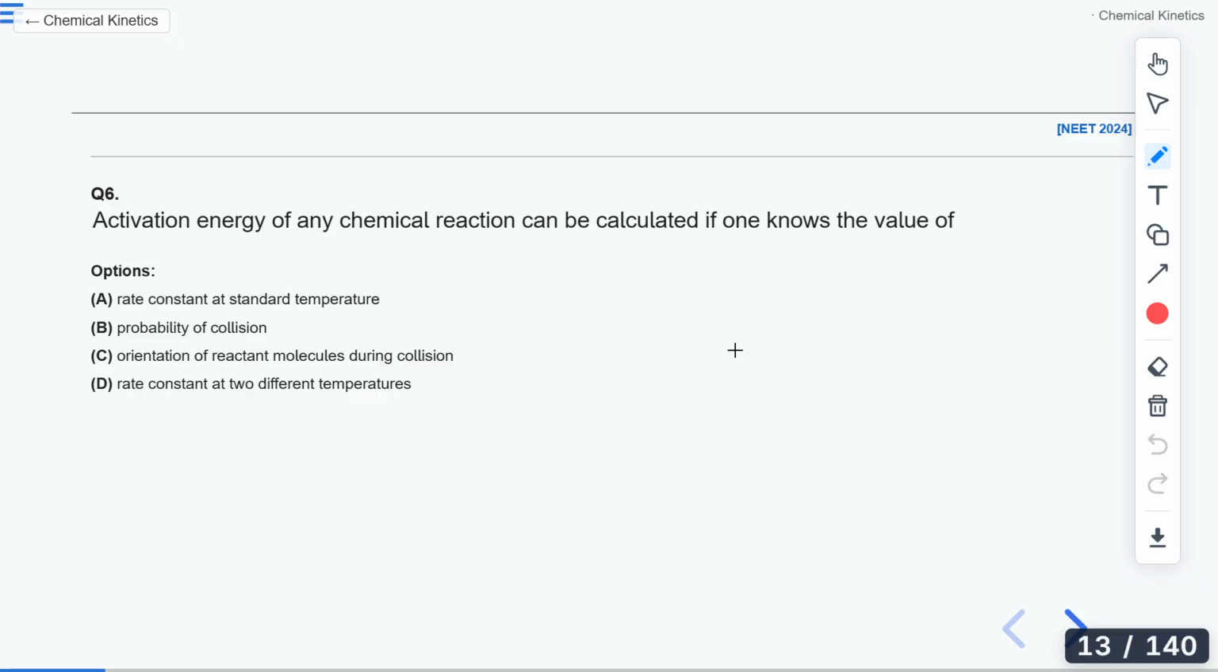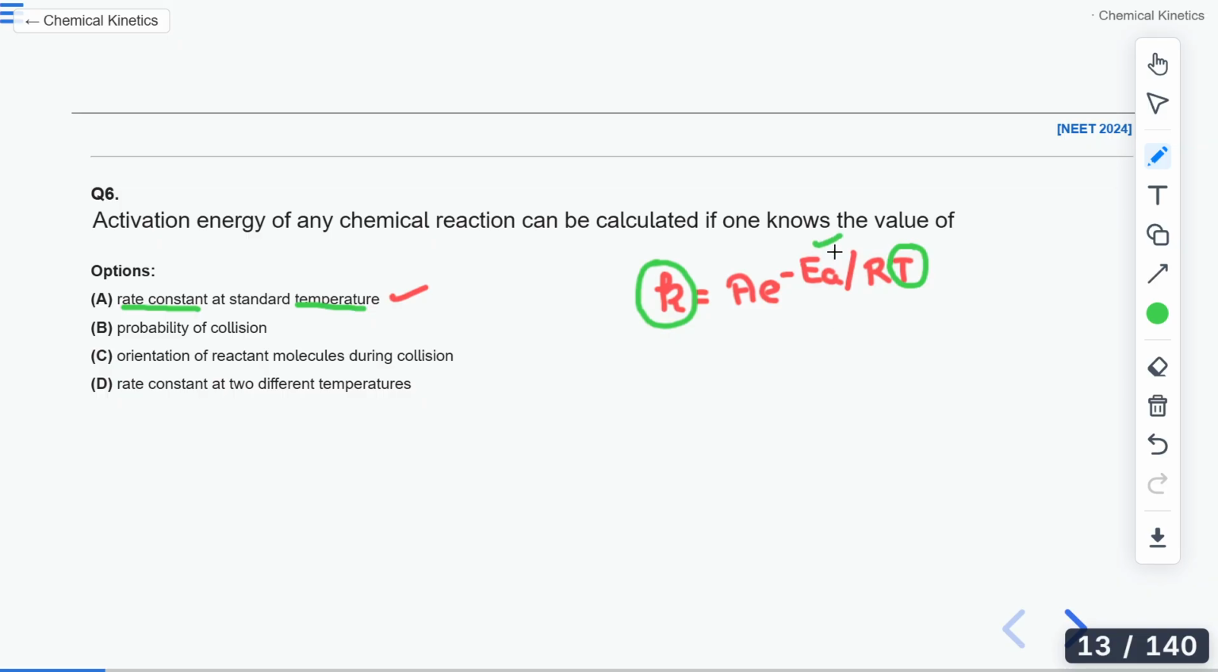First of all, for this question, let us write the Arrhenius equation, which is K equals A e to the power minus Ea by RT. Yes, the correct answer would be D. Let us see why it is correct and why others are not correct. According to the first option, if I know the value of the rate constant and I know the value of temperature, so it is given at a standard temperature, then we cannot